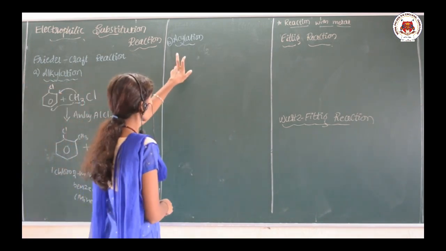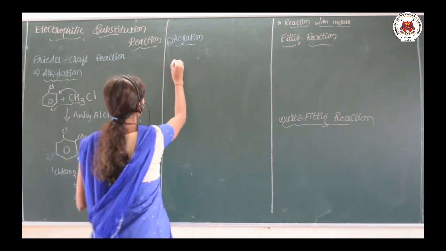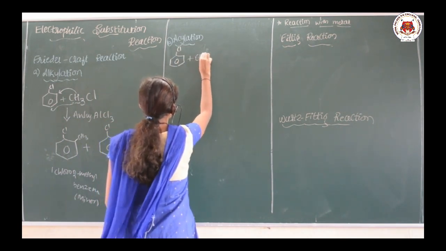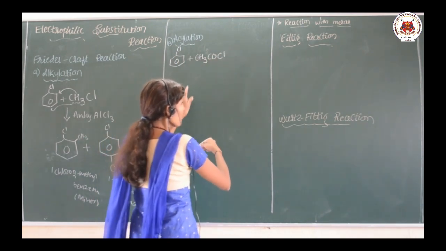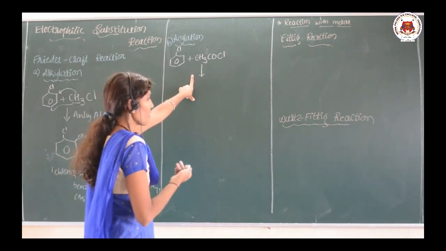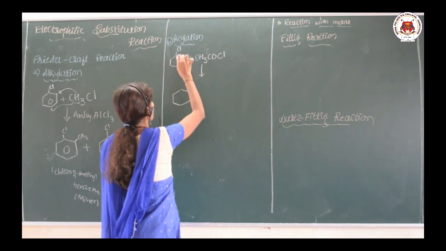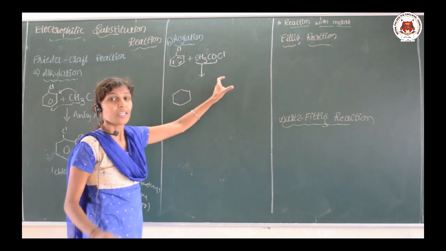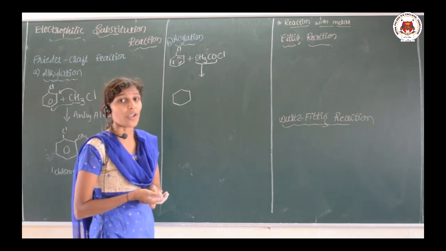So, let us talk about the Friedel-Crafts acylation. It means here we want to add an acyl or acetyl group. Take chlorobenzene and add acetyl chloride, CH3COCl. So, when the acetyl chloride is added, what happens here? Acetophenones are formed. In one case, let me take it like this. Here the CH3CO group acts as an electrophile, and that only gets attached to the ortho and para positions.